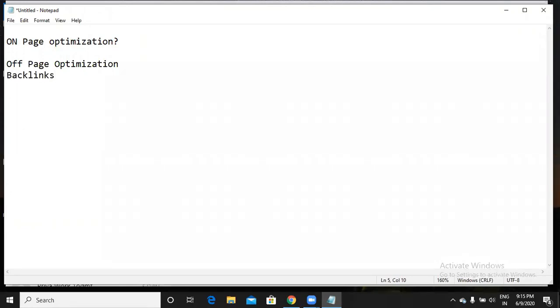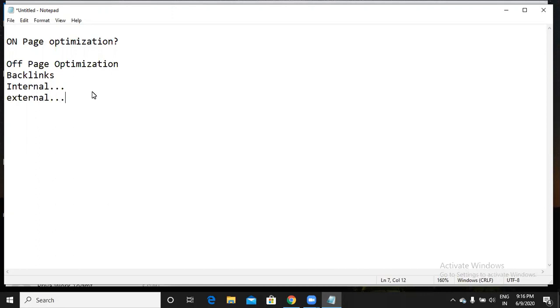Tell me, what are the different kinds of links we have? We have internal links. What are these internal links? Internal links means the links which are given within your site, from one page to another, or one post to another post. That is internal links. Then external links: the links going to the outside of the website. We are redirecting our customers to another website. With an external link, I am trying to redirect my users from my website to another website. The link is going to an external website.